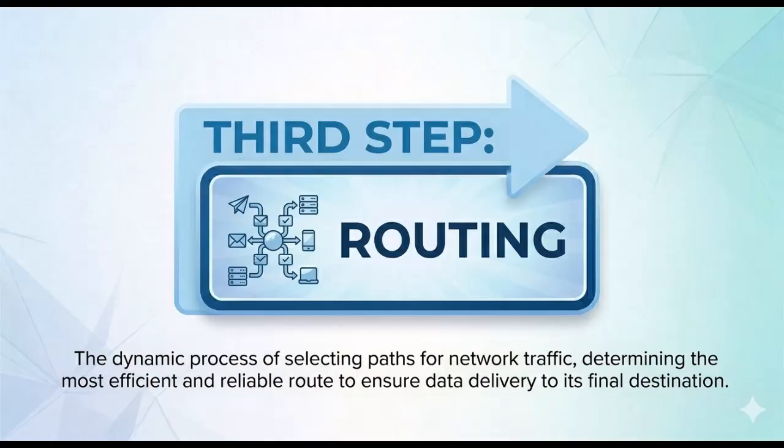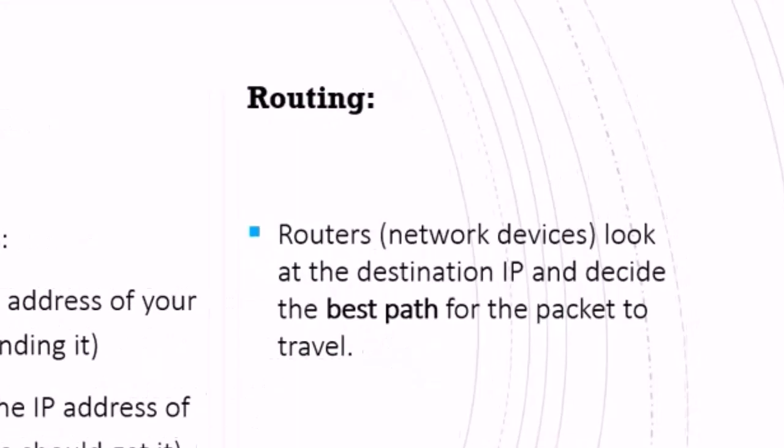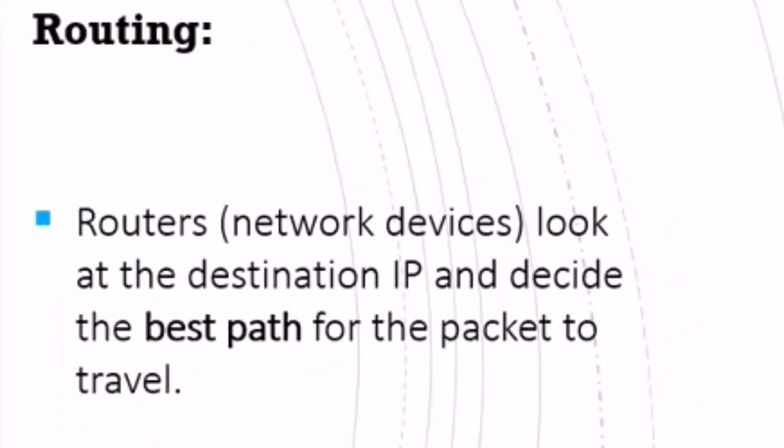The third step in how IP works is routing. Routers, you must have seen routers with your modem devices or Wi-Fi devices. Routers are network devices that look at the destination IP and decide the best path for the packet to travel. That's the working of routers.